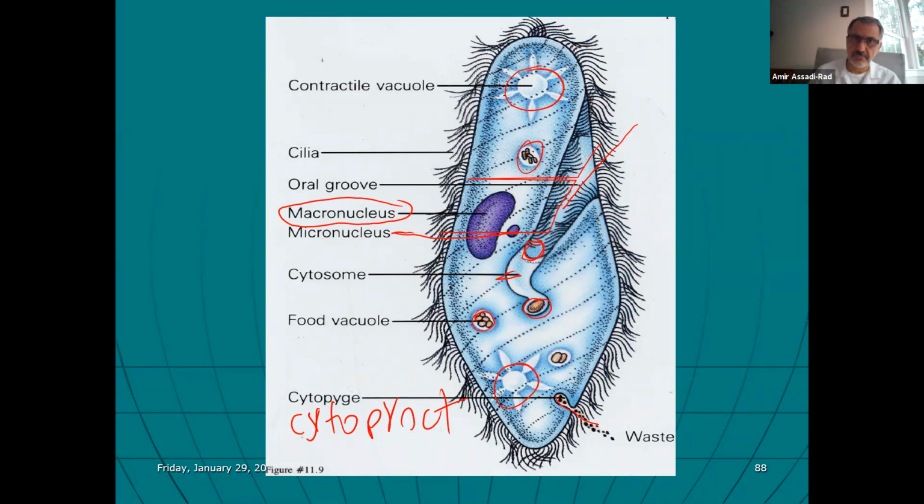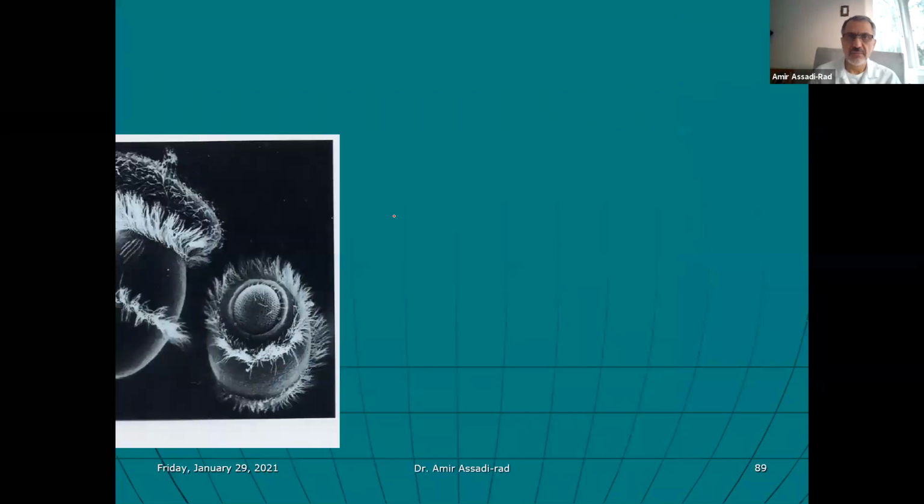Macronucleus, metabolism, you learn that in Bio 1. All of that in us is metabolism and reproduction in one place, because DNA is responsible for protein synthesis, right? We talked about that. So that's what I mean by metabolism.